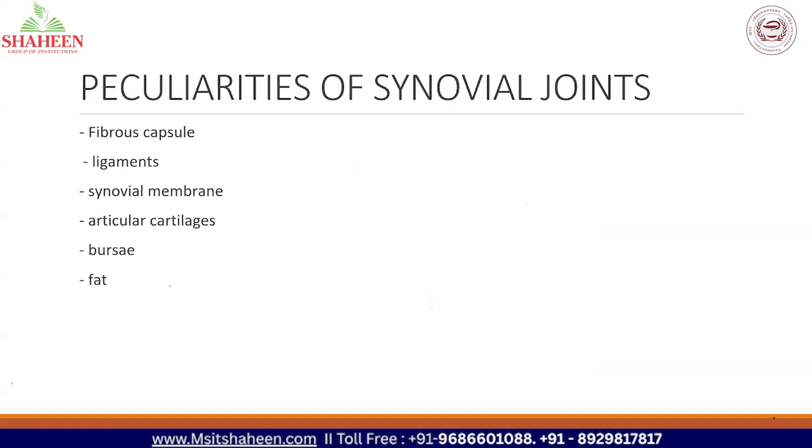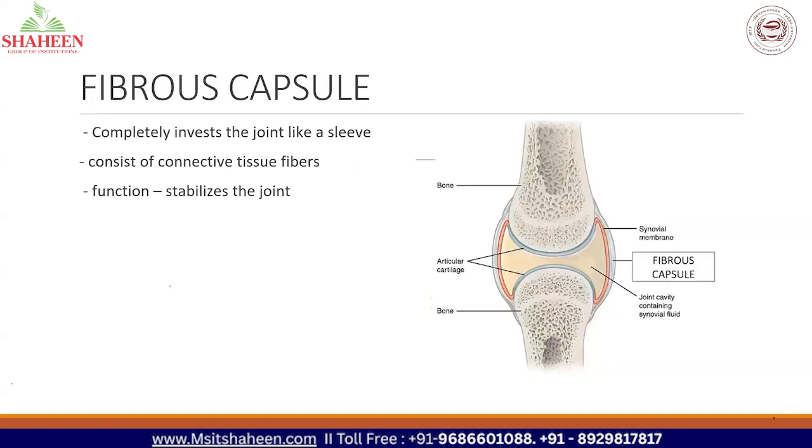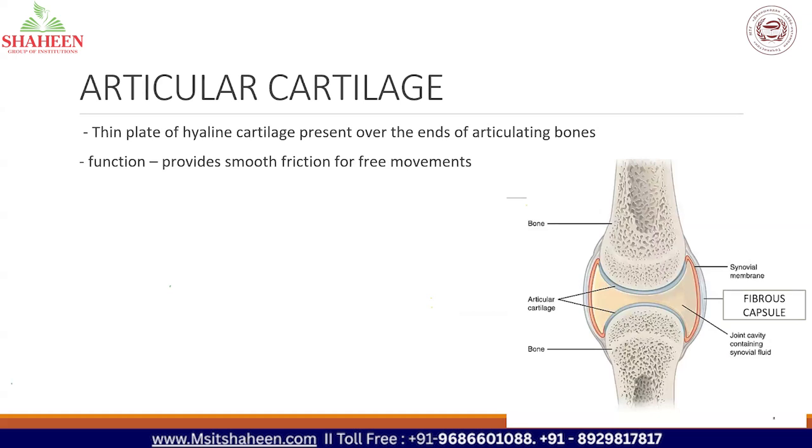The peculiarities of synovial joints: the first one is the fibrous capsule. The fibrous capsule invests the joint like a sleeve. It consists of connective tissue and its main function is to stabilize the joint. The next one is articular cartilage. It is present at the ends of articulating bones and is made up of hyaline cartilage. What is the function? It provides smooth, low friction for free movements.